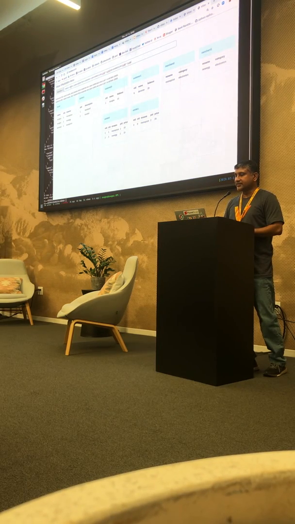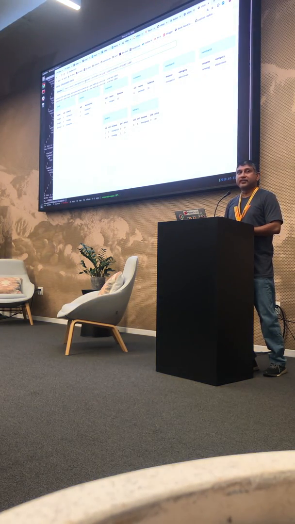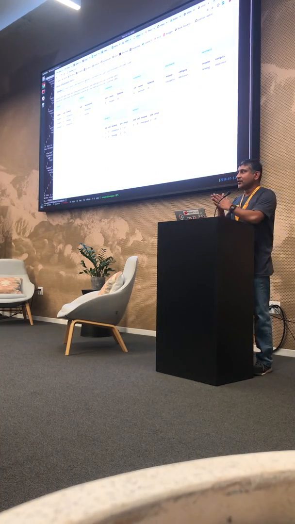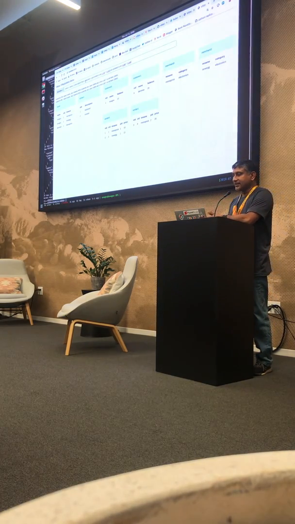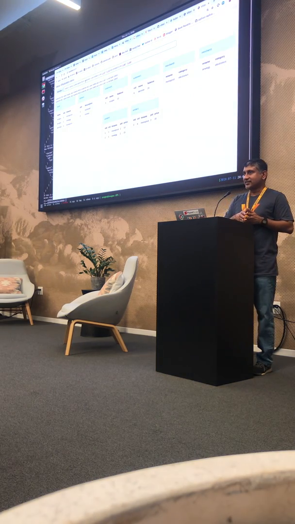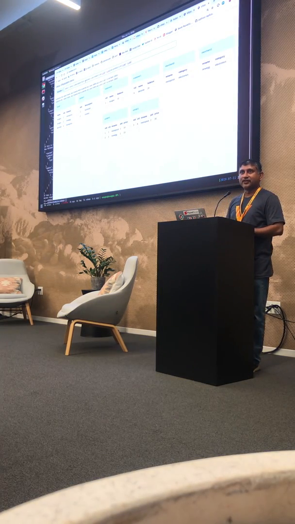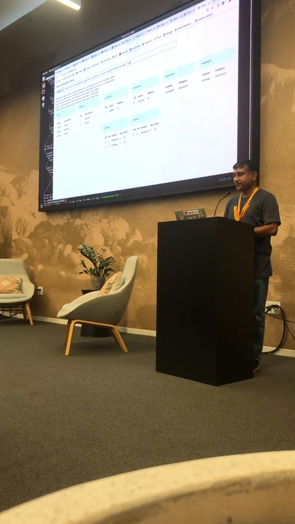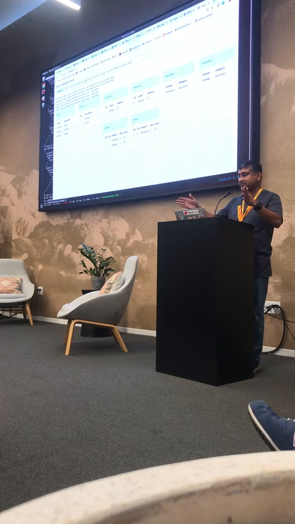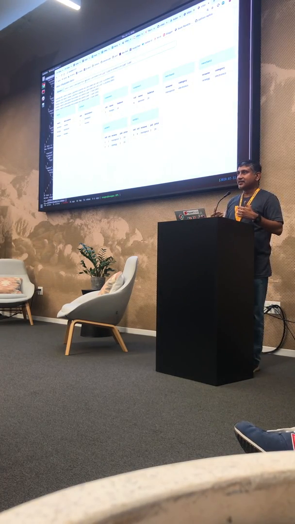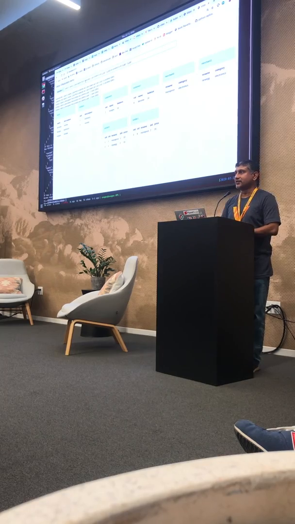So far so good. Now here's a more complicated query. This is a query that says, select the customer's name, select the product description, join with the order. So go from the customer, go to the order table, and then jump to the product and get the description from the product. So this is a cross-shard join. Let's see what Vitess does with this. It has to do a lot of work. So it says, send a scatter, get all the customer information. And then for each customer information, go to the product table and fetch the product, fetch the description by product ID. So that is basically what it did.